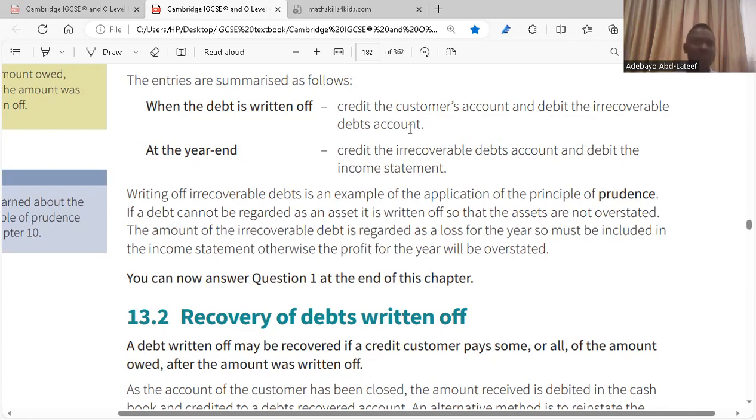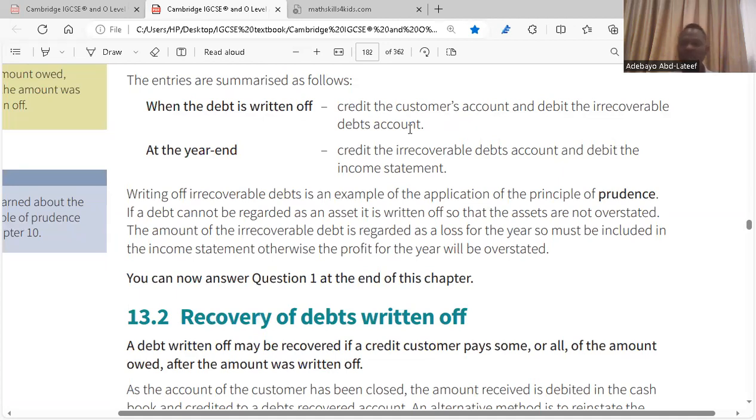The first step is you close the customer's account on the credit side as bad debt, and you open an irrecoverable debt account, which will have a debit entry. Then the balance on the debit entry goes to your income statement as an expense. That is how you close the irrecoverable debt account.